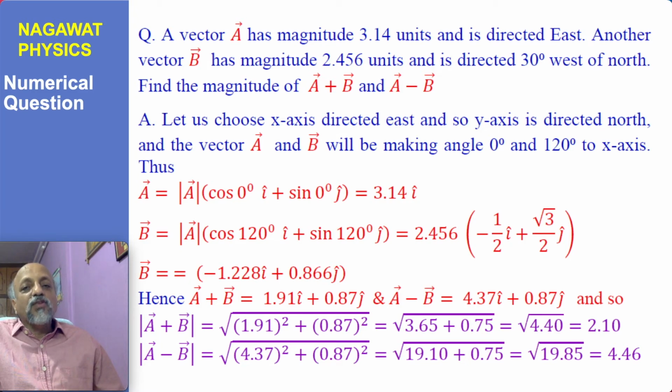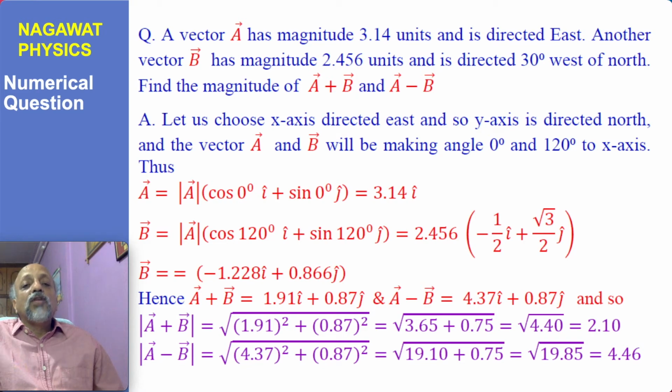The two vectors are given. One vector is directed toward east and its magnitude is given as 3.14. The other vector B is given, which has a magnitude of 2.456 and which is directed 30 degrees west of north. So let us choose the x direction to be the east and the y direction to be the north.